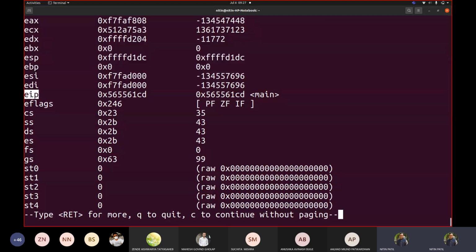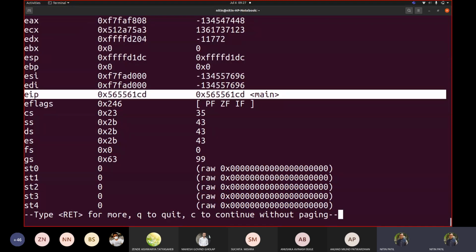This is what the program counter is. It is called EIP, the instruction pointer. In Intel terminology, what does a program counter mean? It is going to contain the next address to execute. So you will see currently what it is containing. This number, 0x565561CD.